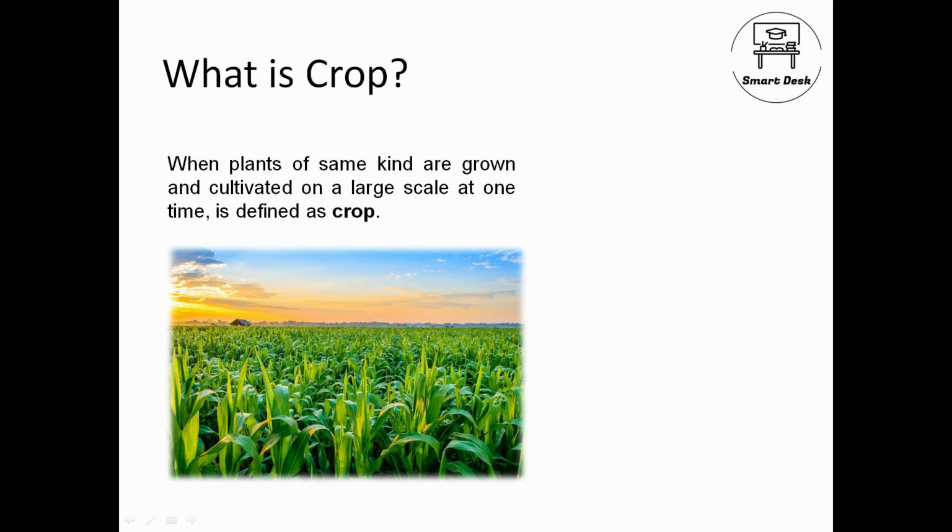Then it says on a large scale, which means I can't say that I have cultivated rice in the backyard. It has to be a considerable area, and you must have seen that specific crops are grown in specific times. That is why we generally define a crop as plants of the same kind grown or cultivated on a large scale at a particular season or time. That is a crop.